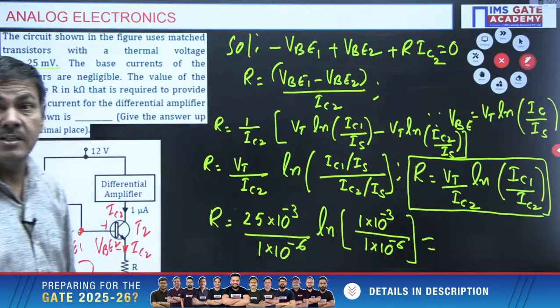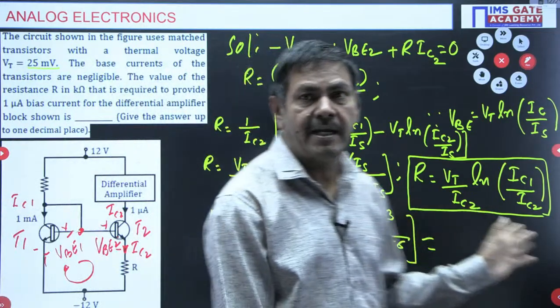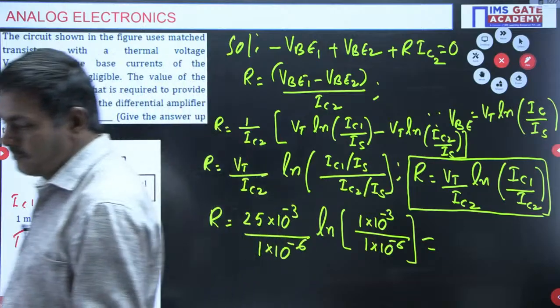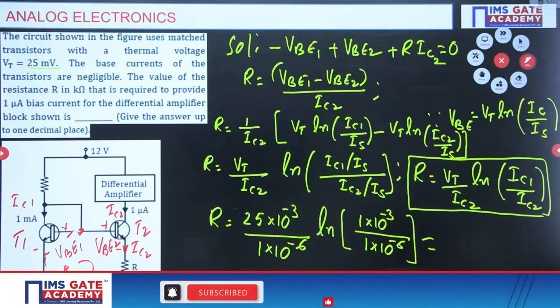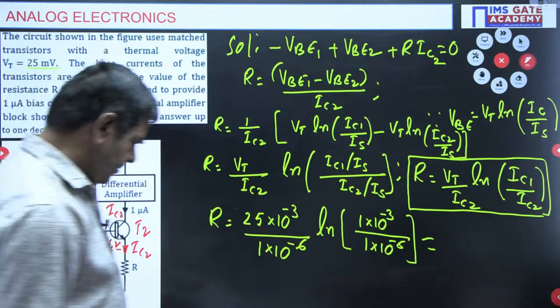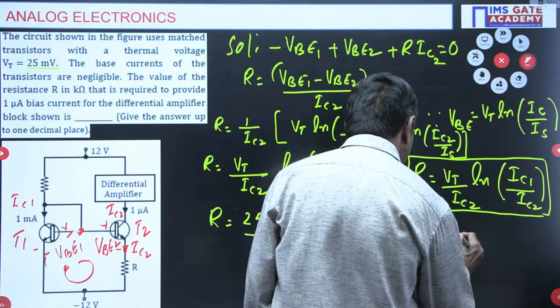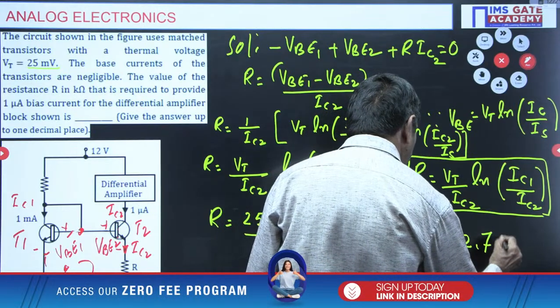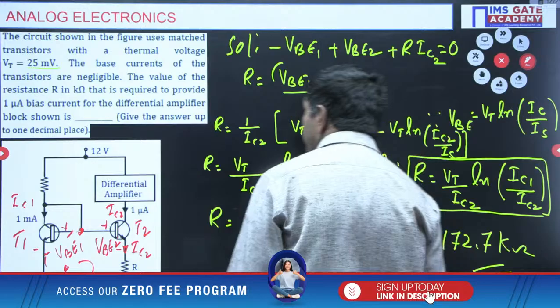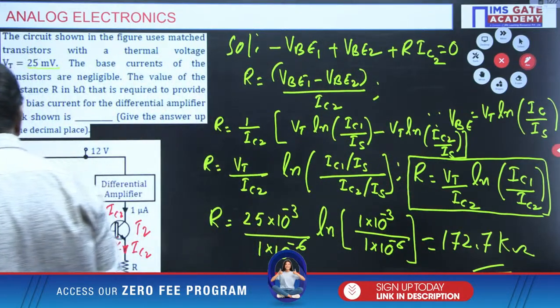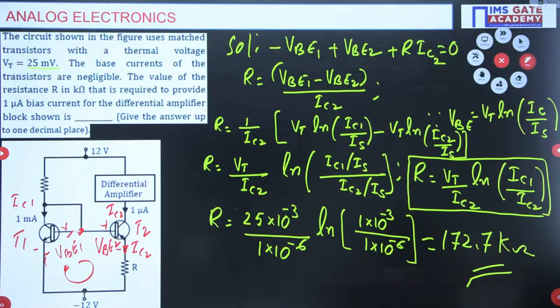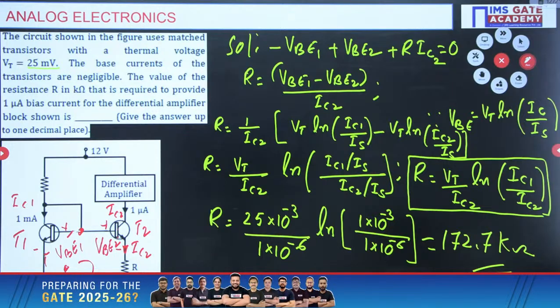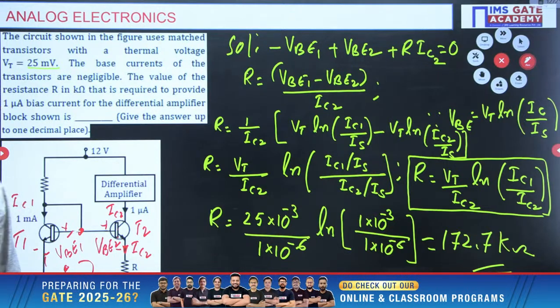Use a calculator. I am going very slow because every student must understand the concept. That's why I am doing it very slowly. What is its value? Can anybody give the answer? You will get 172.7 kilo ohms. It is asking for the answer up to one decimal place only, so 172.7 kilo ohms is possible. That is the answer. I hope you followed.